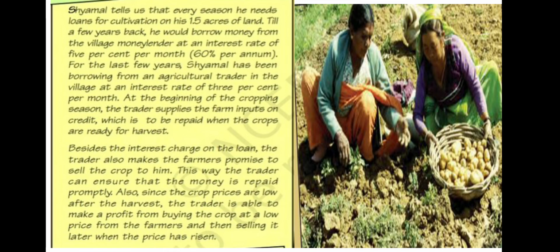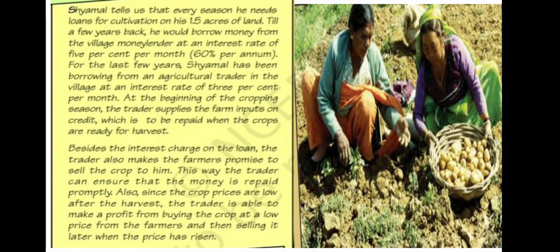So here Shamal has 1.5 acres of land. He wants to grow crops in his field. He needs to buy seeds, fertilizers and everything. So for that he needs to borrow money from the money lender in the village. The money lenders give money to poor people who require it, at a 60% per annum interest rate. That is too high compared to the banks.